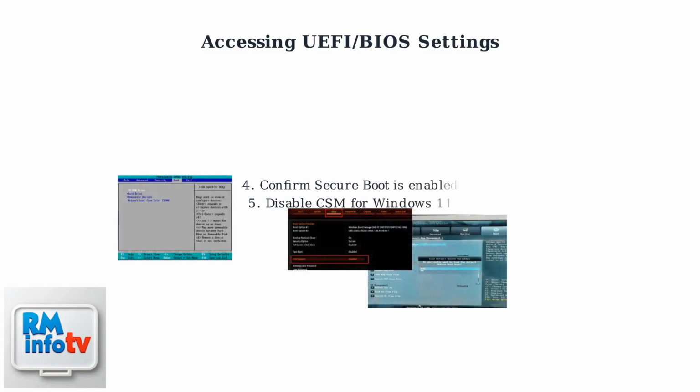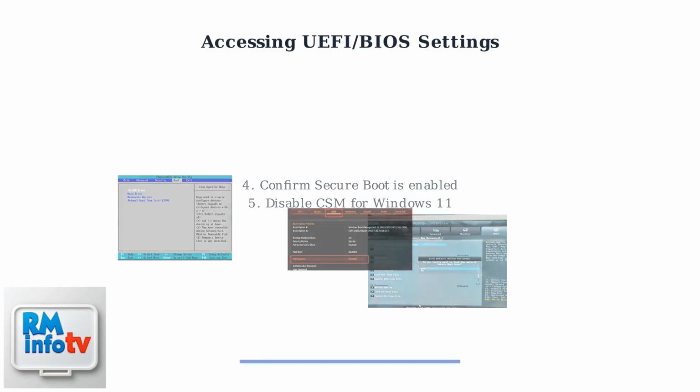Next, confirm that Secure Boot is enabled. This security feature helps protect your system by only allowing trusted software to load during startup. For Windows 11 compatibility, also disable the Compatibility Support Module, or CSM.